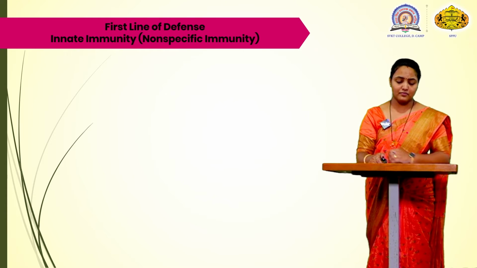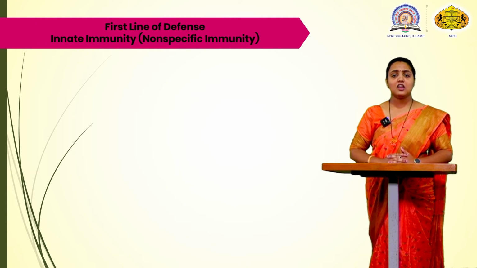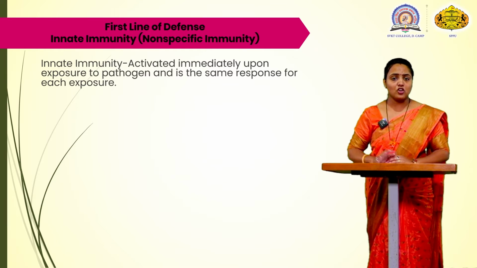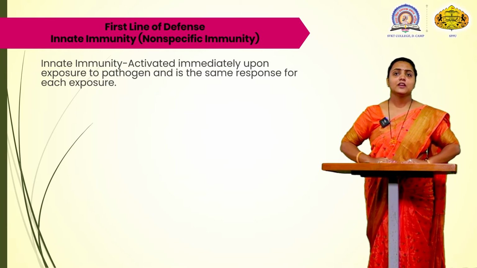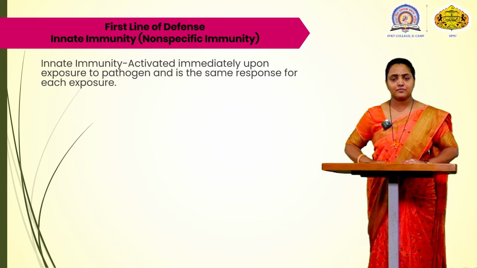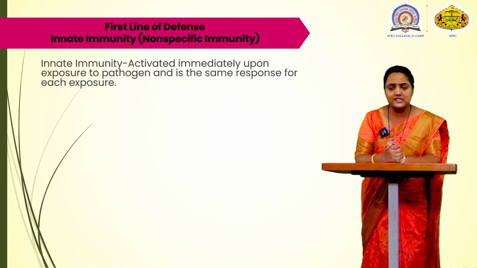Now again we are going to see in detail about the various stages. When we are talking about the first line, innate immunity, it is activated immediately. It is by birth. It doesn't require any type of exposure to the disease to activate it.